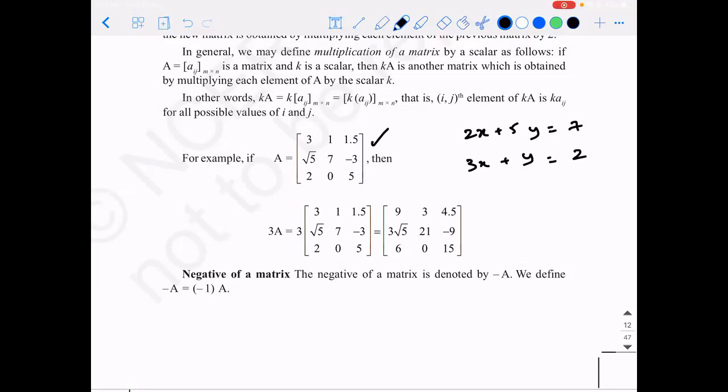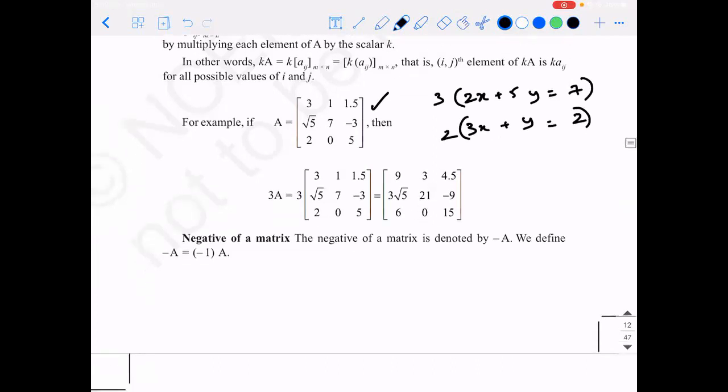Suppose I ask you to solve it using elimination, what do you mean by elimination? You will eliminate one of the variables. Suppose I multiply this equation with 3 and this with 2 so that I can subtract, and what will get cancelled? The x value is cancelled and the y value is going to remain, and you will get the value of y, right? So this is by using the elimination method.